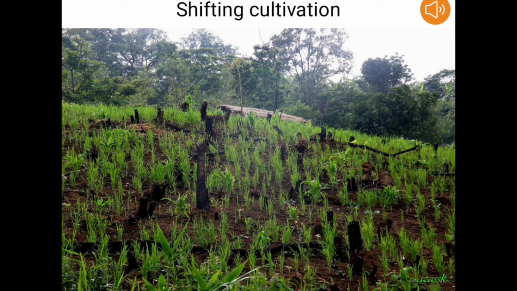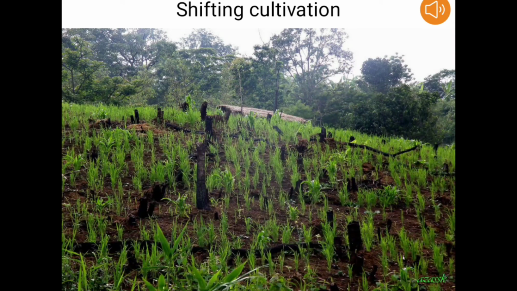Another major cause of land degradation is faulty agricultural practices, or we can call it wrong methods of farming. For example, in northeastern states of India, as well as in other hilly areas of India, people still practice shifting cultivation. Shifting cultivation is also called jhuming. And as you can see from this picture, this is shifting cultivation.